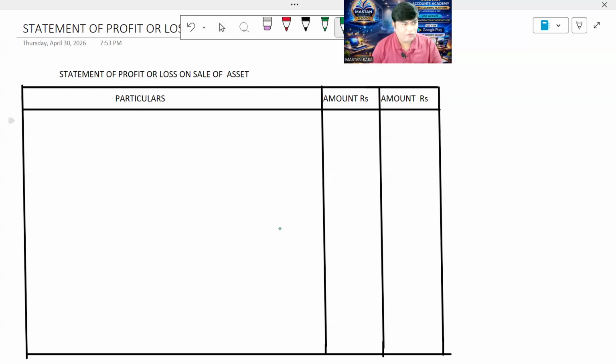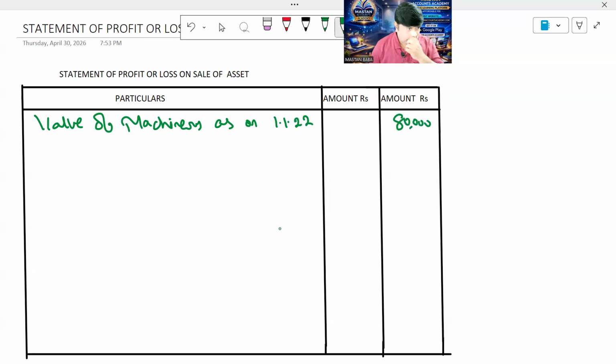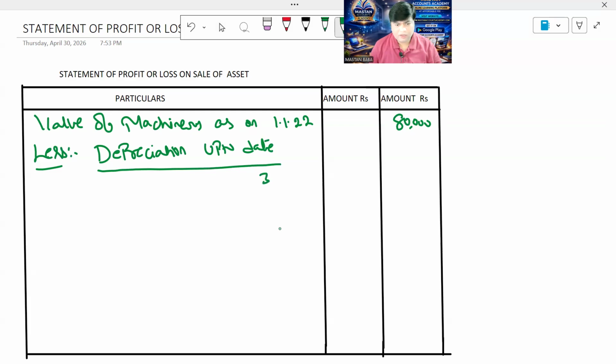So dear students, what I can write here: value of machinery. Be careful, this is an examination model. Value of machinery as on 1/1/2022, the value of machinery is, dear students, 80,000 rupees. And here write it, less depreciation up to date. So we know the depreciation values, ma. On 31st December 2022, it comes to 12,000 rupees, first year depreciation.